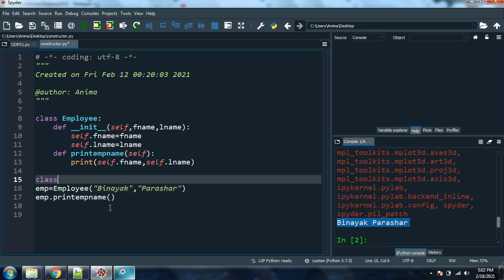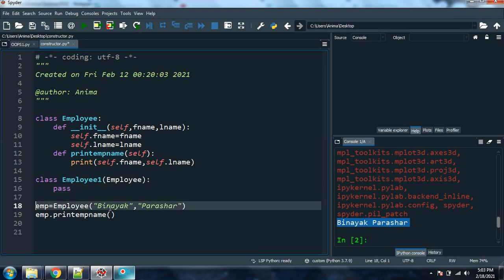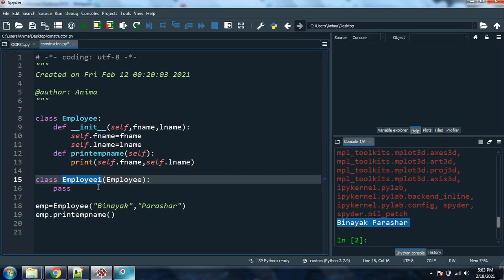Now I can go here and just write class employee1. Perfect. And in this bracket I'm passing employee. I'm not writing any first name, last name. I'm not taking anything. Done. Colon, enter. And here I will not do anything, I'm just simply passing it. Done. Now this particular employee1 is known as the child class.